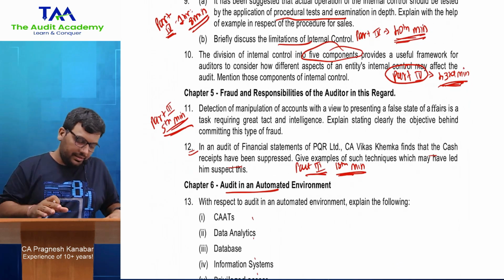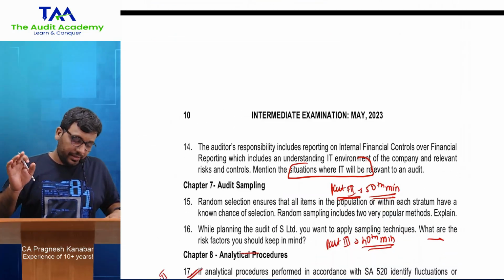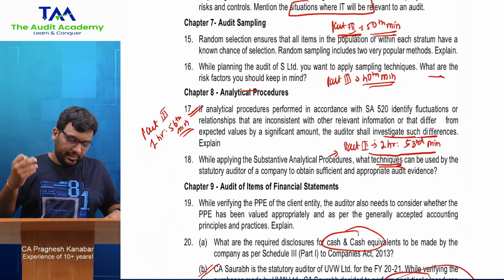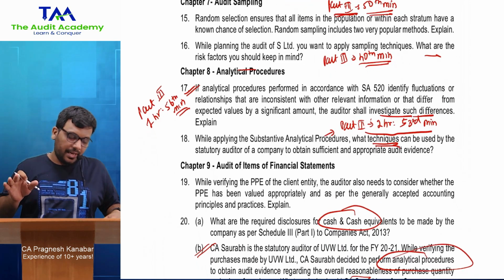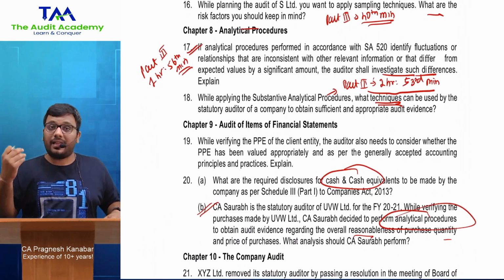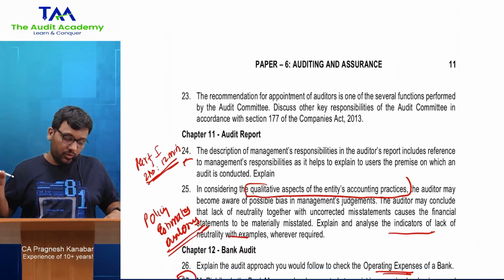So for the fraud chapter, do questions 11 and 12; leave chapter 6. Then the audit sampling topic: the sample selection methods and sampling risk, analytical procedures, the results of analytical procedures, the techniques to be used. All right, then go to the audit report topic.